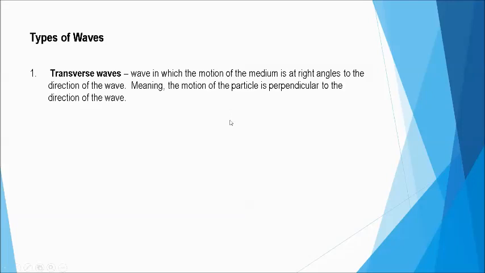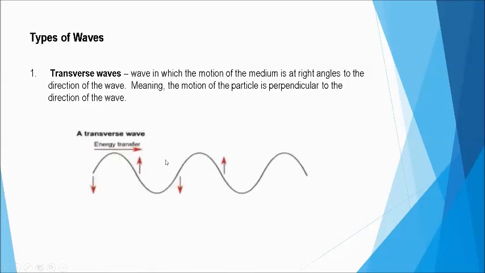So we're talking of a particle here. Still, we are on mechanical waves, so that requires a medium. This is how a transverse wave looks like. As I said earlier, you imagine a rope that is stationary, at rest. Then when you begin to move your hands up and down, the medium would also move, up, down, up, down.